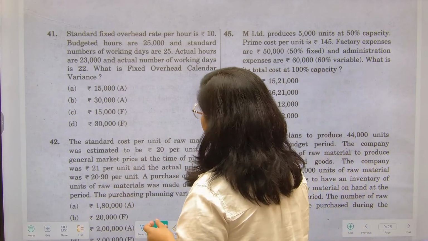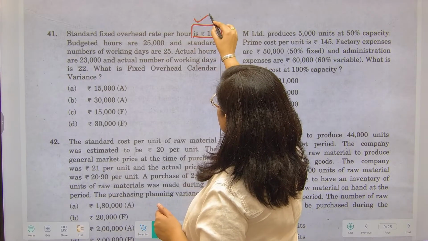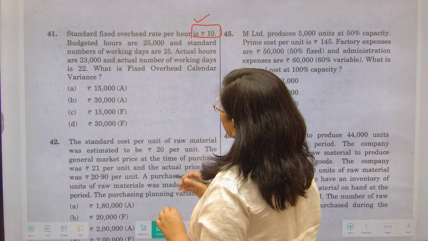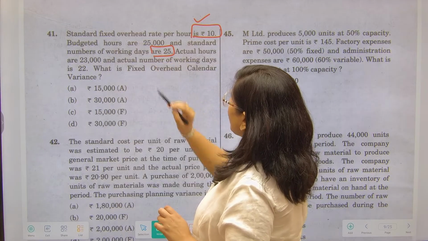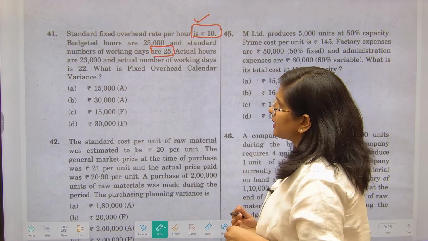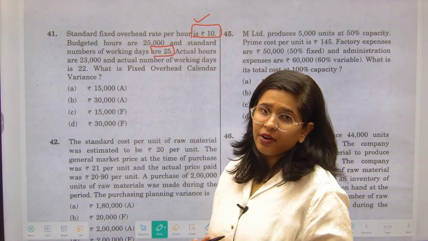So standard fixed overhead rate per hour is 10. ठीक है? This is our fixed overhead rate per hour 10. Budgeted hours are 25,000. Okay. And the standard number of working days are 25. Actual hours are 23,000 and the actual number of working days is 22. So you need to calculate the calendar variance, right?